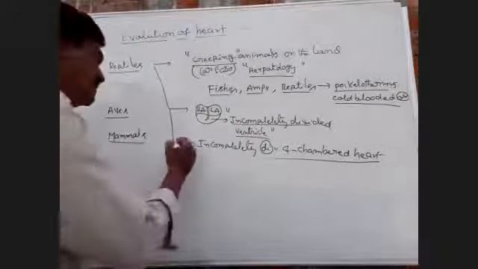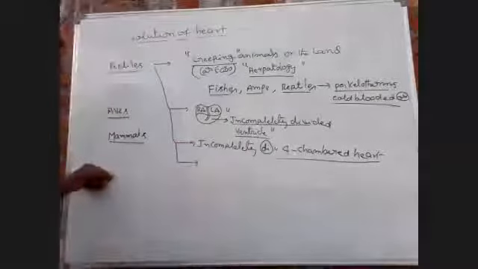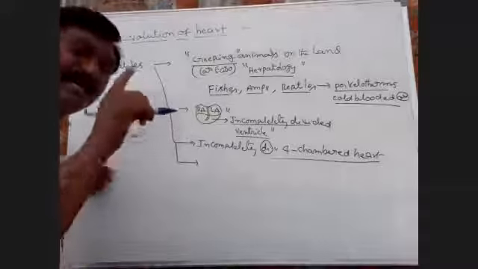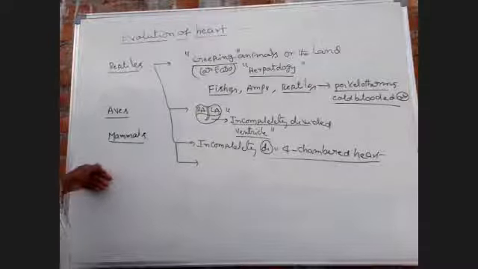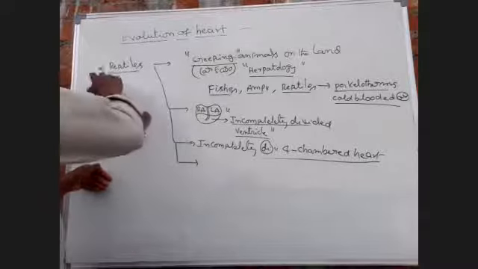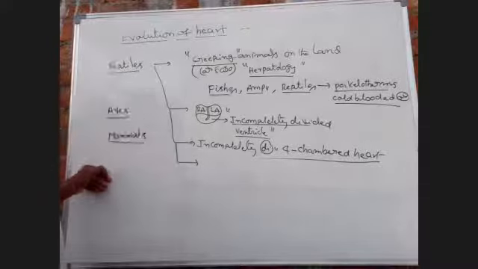In reptiles, mixed circulation, likewise amphibians. In amphibians, mixed and incomplete double circulation is present. Likewise in reptiles also, mixed and incomplete double circulation is present.